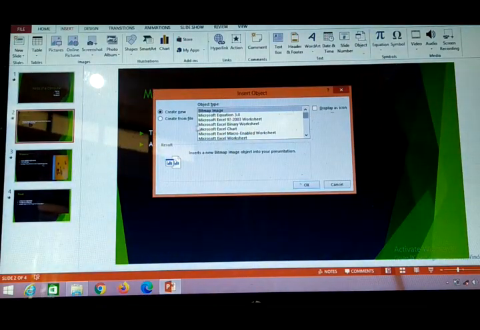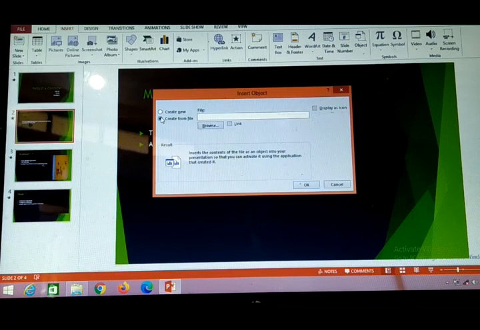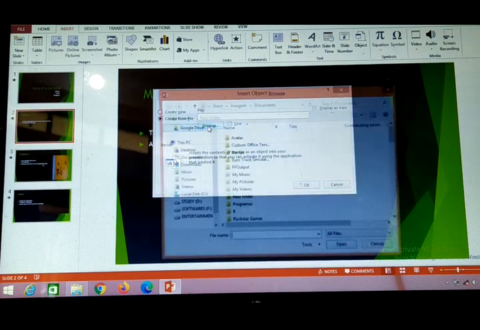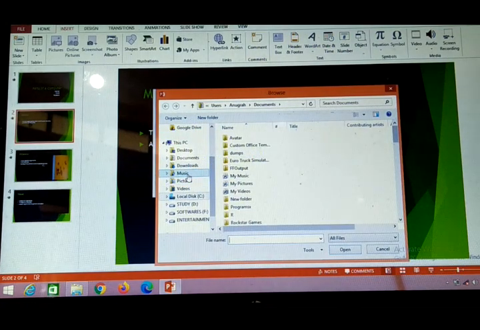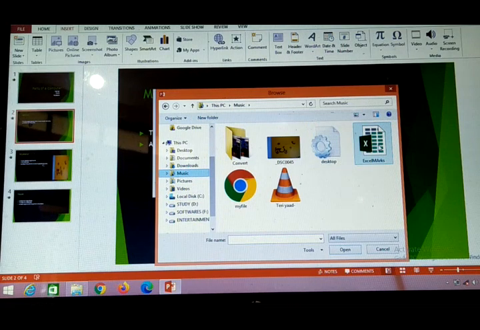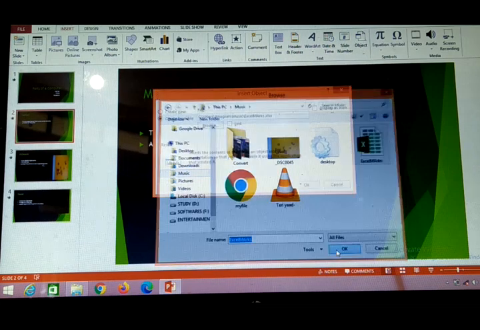If you want to create a new object or an Excel chart, then you have to click on the Create New option. Many kinds of Excel charts you can create, or a Word file, or any file you want to create. And if you want to create from a file already saved on your computer, that is what I am going to do. I'll click on Browse, where you have saved it. I have saved it in the Music folder, and this is one of the Excel marks files. Then I'll click on the OK button.